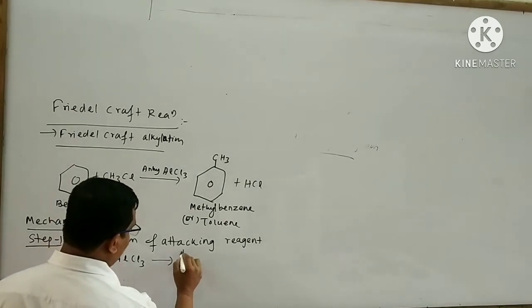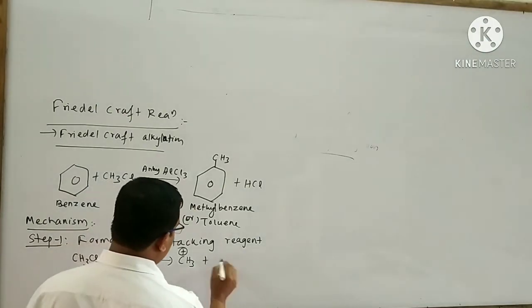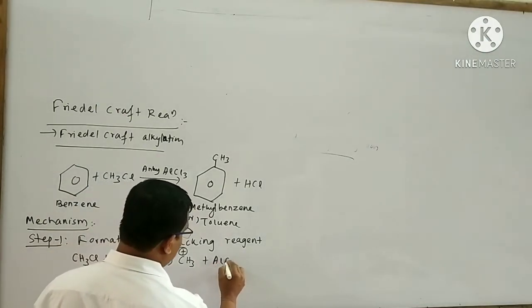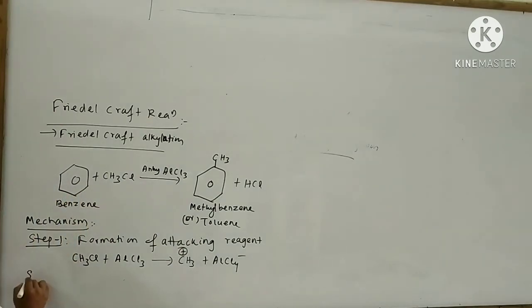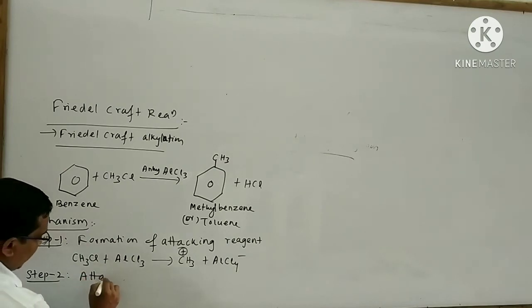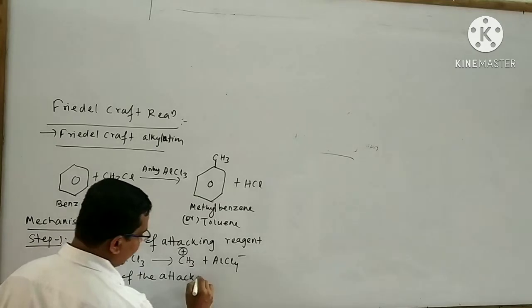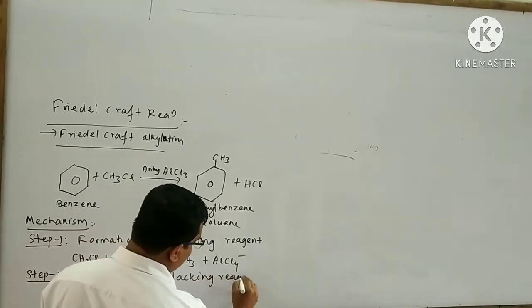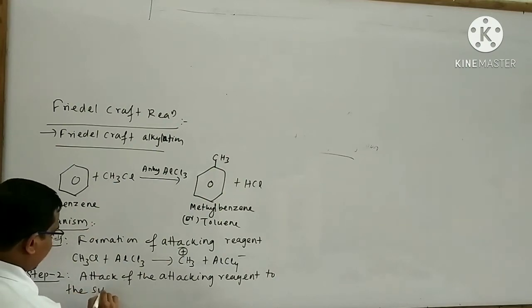Methyl carbocation is formed as the attacking reagent. Here AlCl4 minus ion is also formed. Step number 2 is attack of the attacking reagent to the substrate.